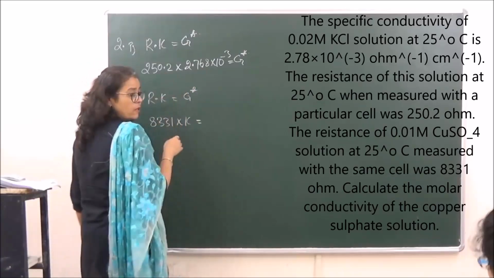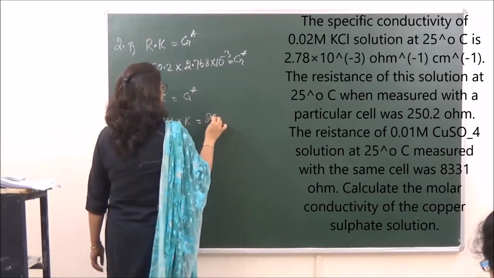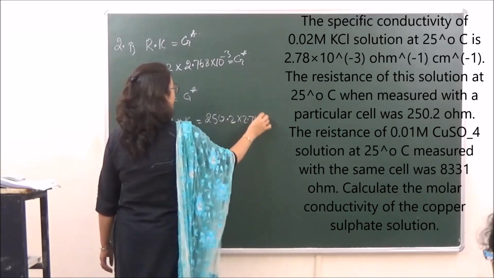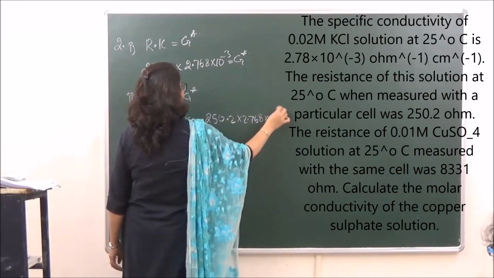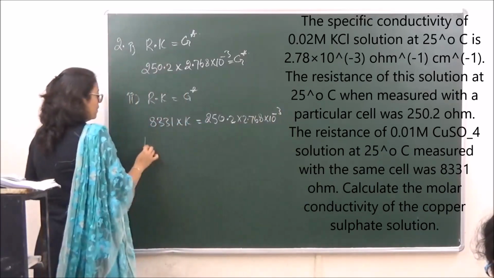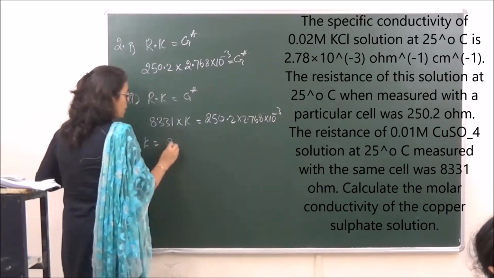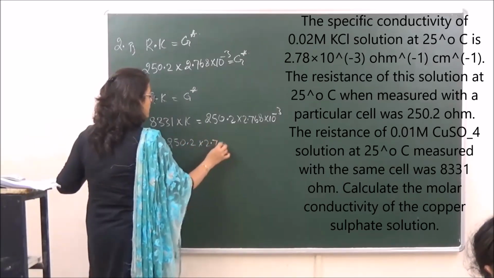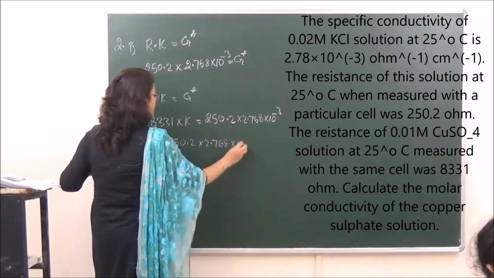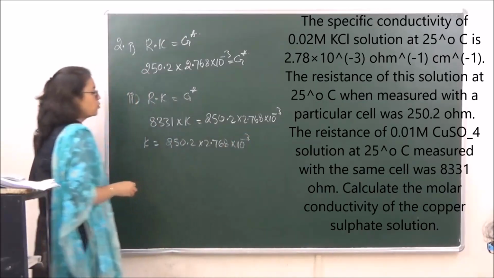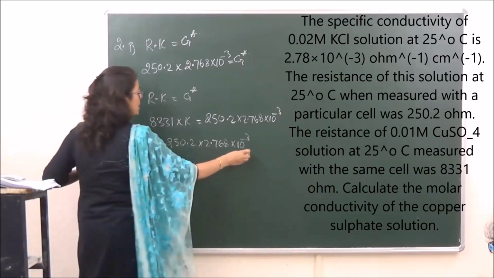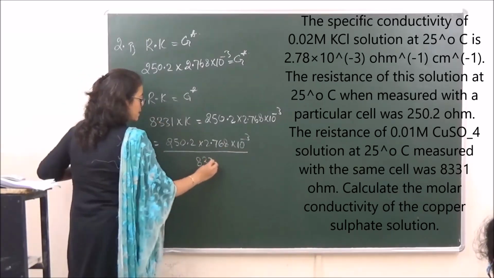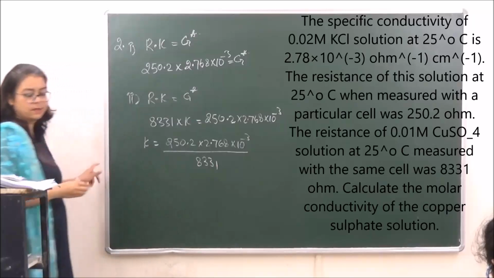Let's put the value of G star: 250.2 into 2.768 into 10 raised to power minus 3. So kappa will become equal to 250.2 into 2.768 into 10 raised to power minus 3 upon 8331, right?